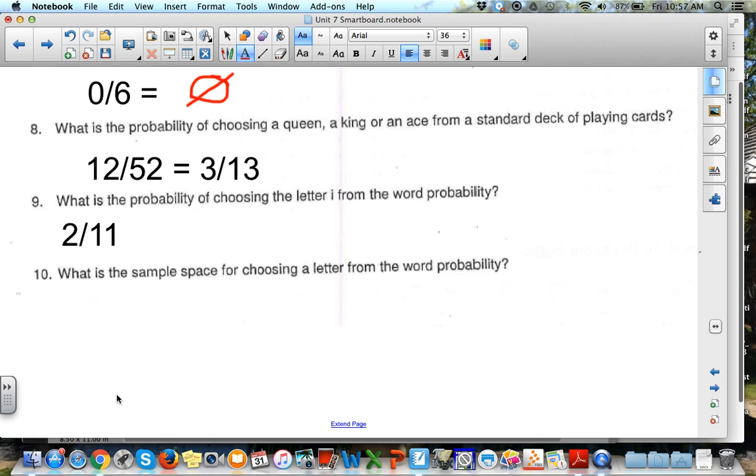And 10, you might not have known how to answer that. What it's asking you for is, what are my options if I'm looking at the word probability? Or like for number 8, what are my options for choosing something out of a standard deck of playing cards? And I need you to list all of those options for me. The way we're going to do that is with curly brackets. And so we're going to have our curly brackets, and we're going to list each element separated by a comma.